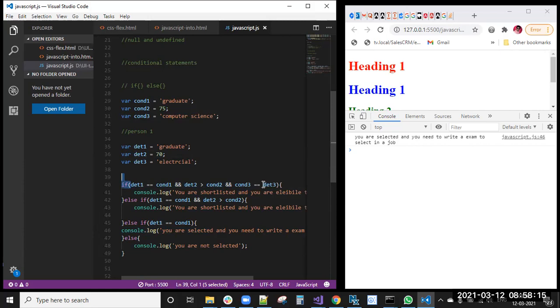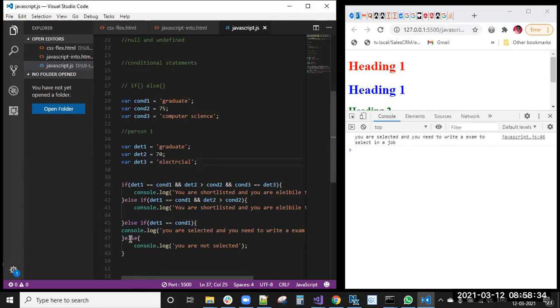First it will check this condition. This condition is not satisfied. So then it comes to this condition. This condition is also not satisfied. So it came to the third condition here: details one equal to condition one. Okay, is a graduate student. So you are selected. Still you need to write an exam.